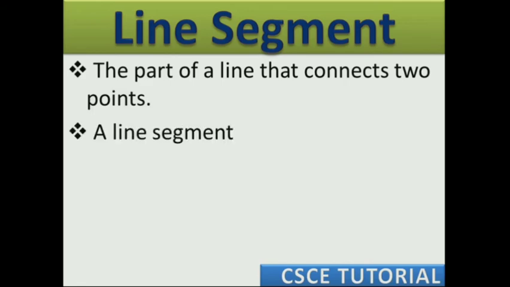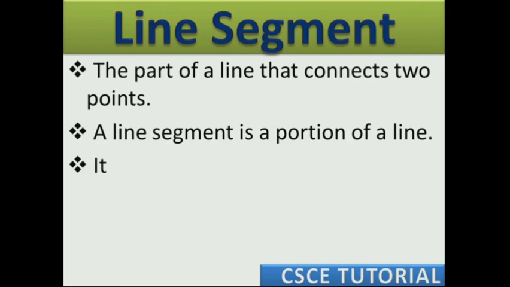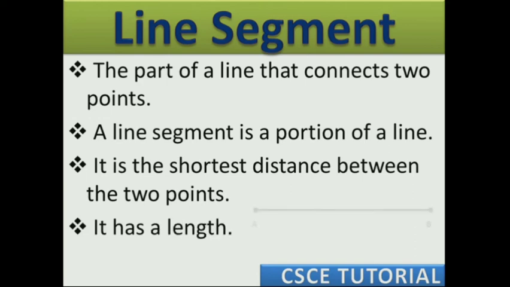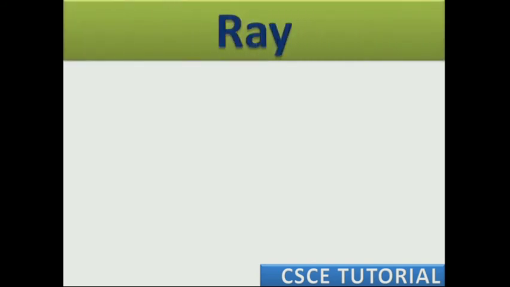Line segment. We all have studied line segment in class 5 also. The part of a line is called line segment. It is a small portion of a line. A line segment has two end points. It can be named by capital alphabets. It is the shortest distance between the 2 points. For example, 2 points A and B are given and the line joining these 2 points is called line segment. It has length only.